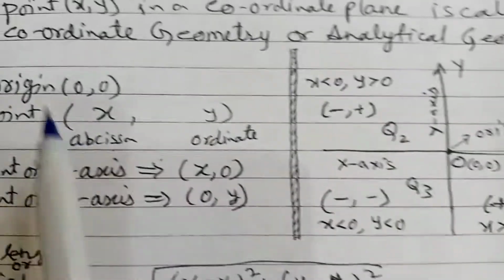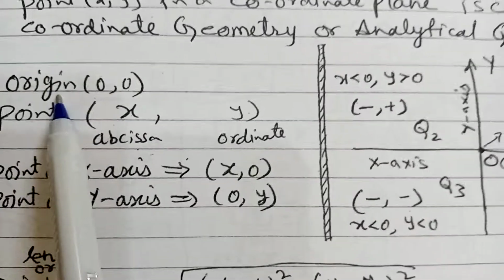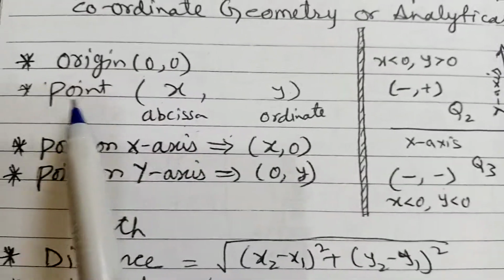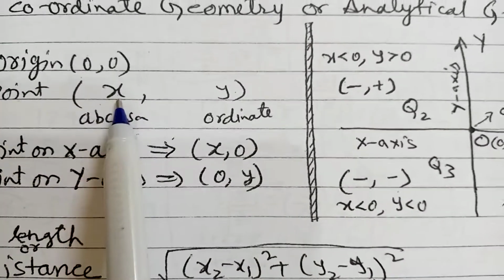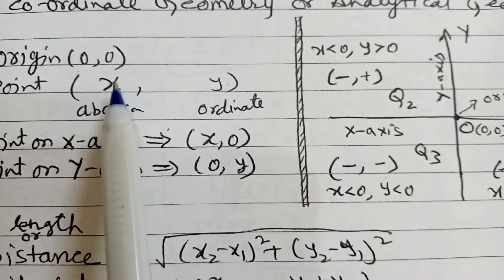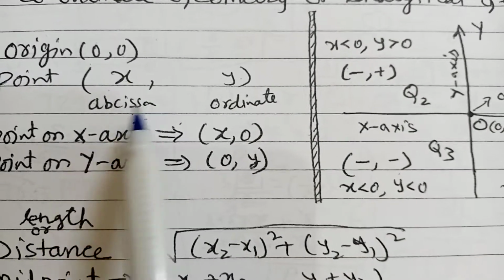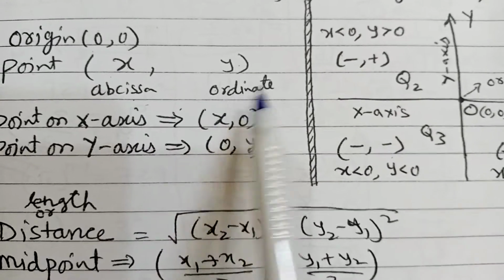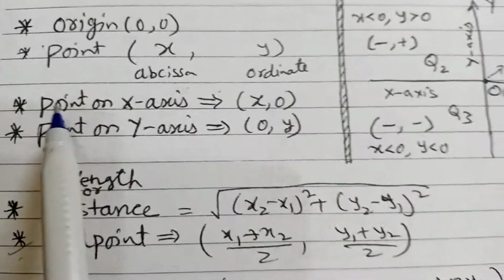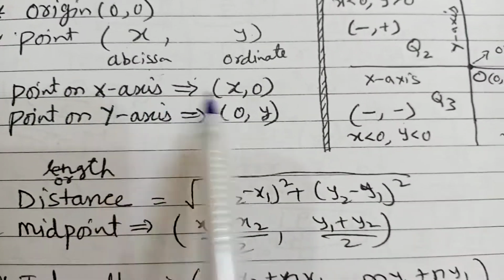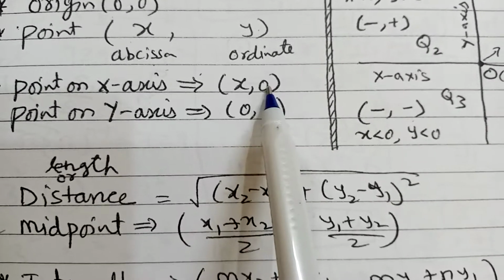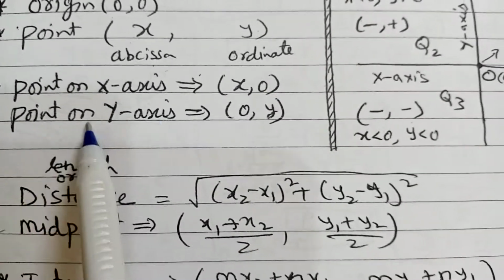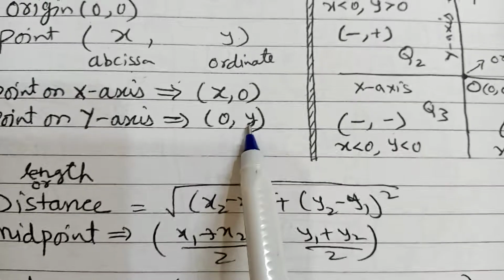See here, origin means (0, 0). The point means (x, y). So x is known as abscissa. y is called ordinate. A point on the x-axis means (x, 0), y term 0. A point on the y-axis means (0, y).